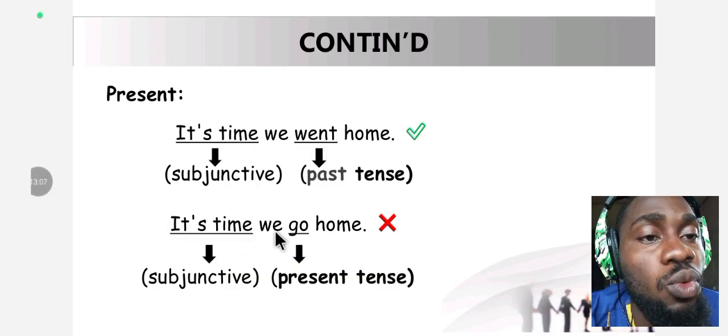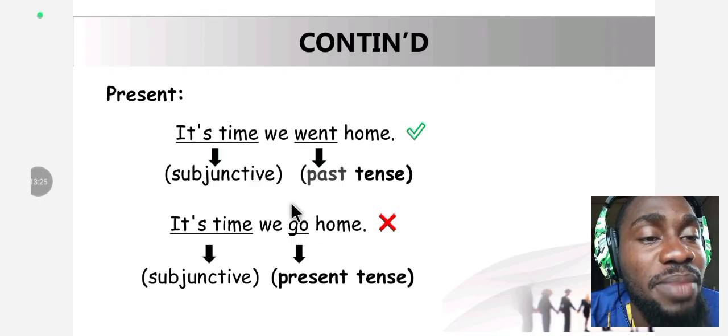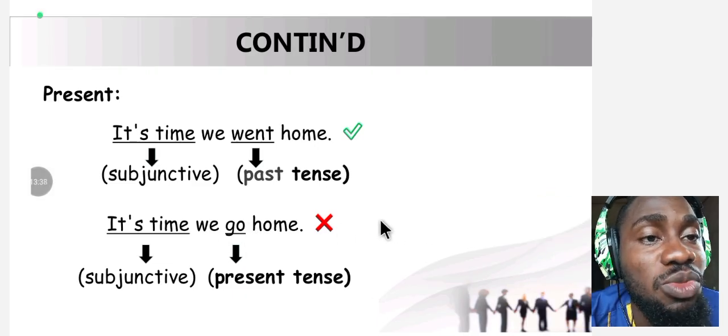"It's time we go home," which is what? Wrong. Why is it wrong? Because "it's time" here is the subjunctive, and is a present form subjunctive. The verb we have here is "go." Is "go" a present tense or past tense verb? "Go" is a present tense verb, making this sentence wrong. Remember the law always. When you want to express the present with a subjunctive, use a past tense verb. Let's move on to the next.